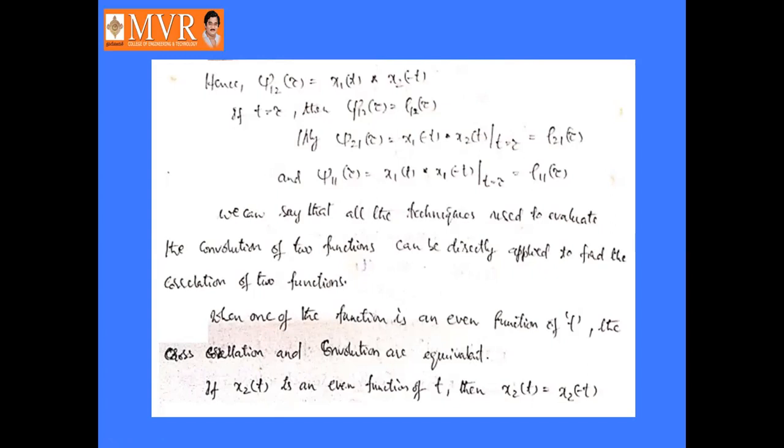So if one of the functions is an even function, then we can say that cross correlation and convolution both are equivalent. If x2 of t is an even function of t, then x2 of t equals x2 of minus t, right?